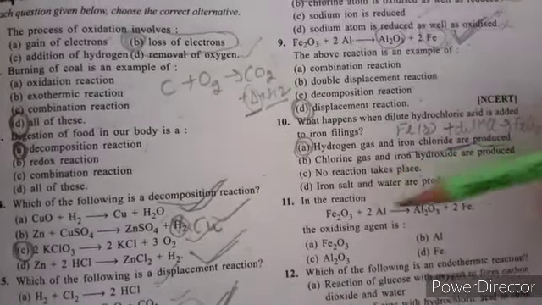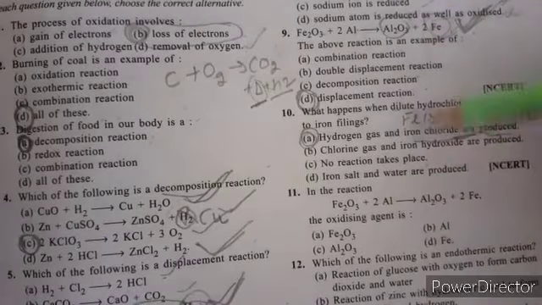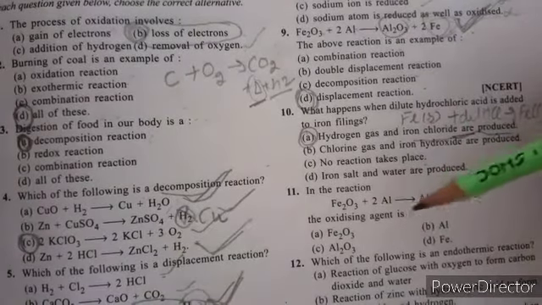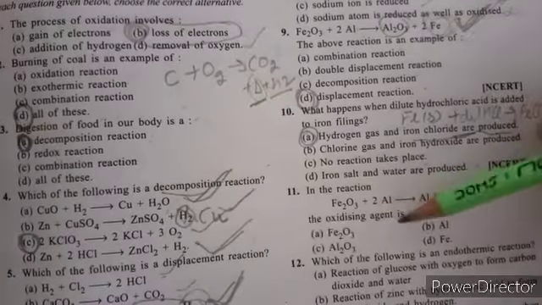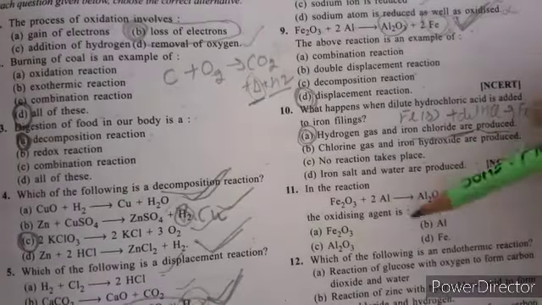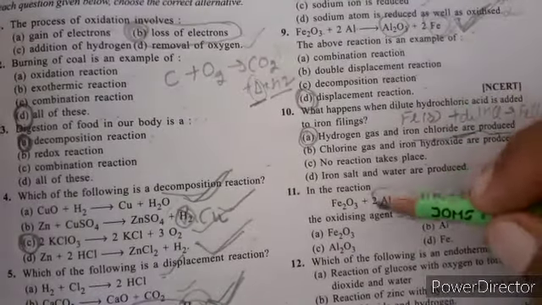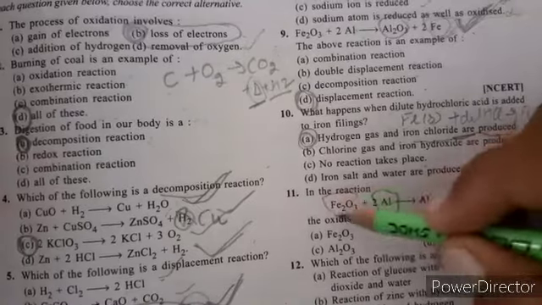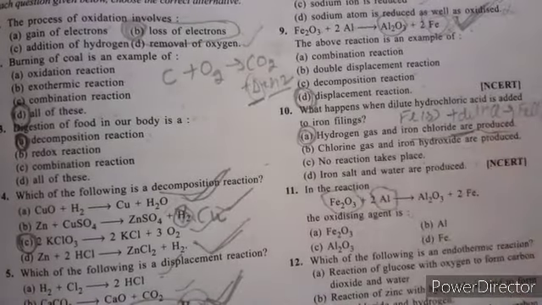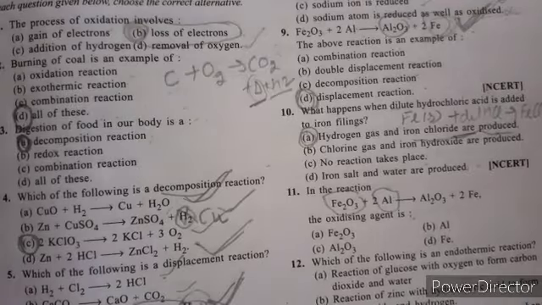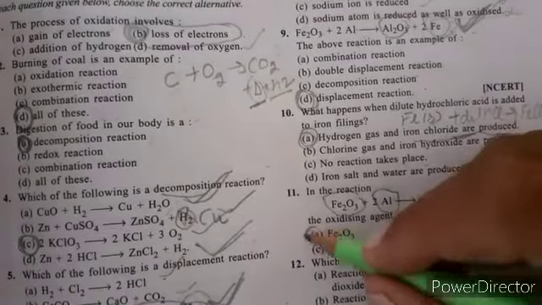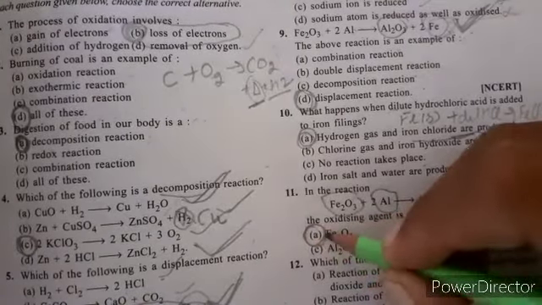So next question: in the reaction Fe2O3 plus Al to Al2O3 plus Fe, which is the oxidizing agent? Out of these, which is the oxidizing agent? Here you see aluminium gets oxidized, Fe gets reduced. So the one which gets reduced acts as an oxidizing agent. So option A, Fe2O3 is the oxidizing agent.